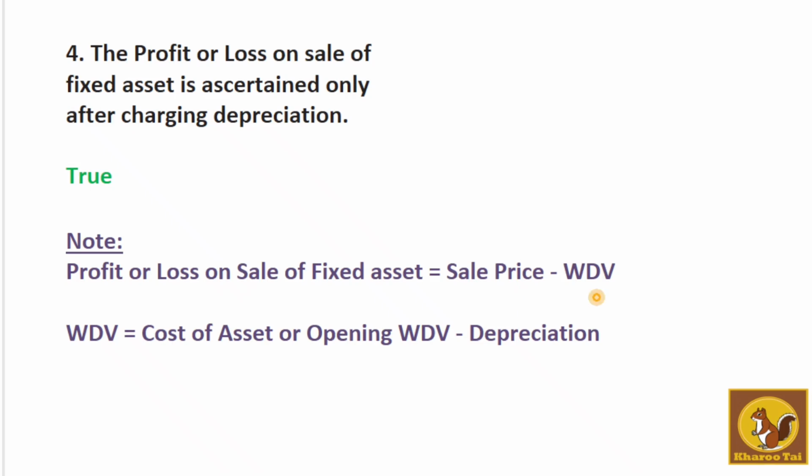And how do we get WDV? We get WDV by reducing depreciation amount from what? In the year of purchase from cost of asset, and in later years from opening WDV. Then we get closing WDV, or the WDV at the time of sale.